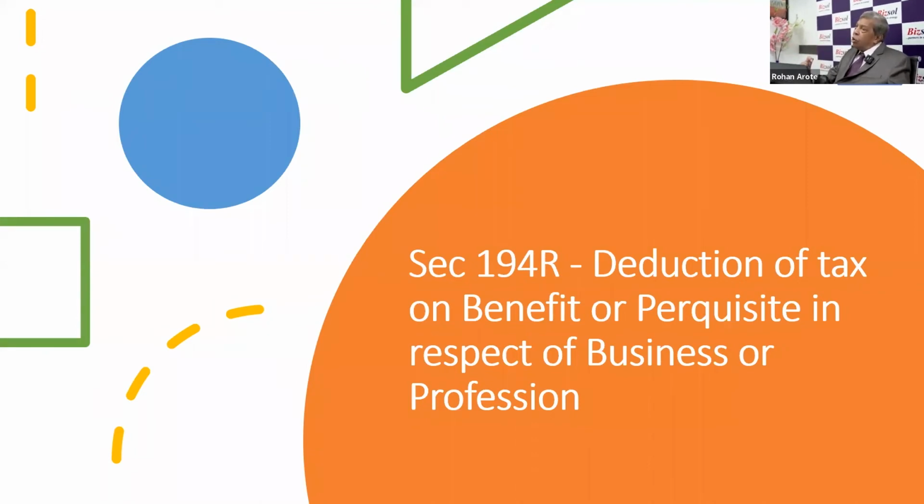Whether that $500 as it is, which has been given to him, will be covered under 194R. Sir, if the company has paid $500 to him without asking for reasons or giving details, then in my opinion, that will be treated as a value of perquisite given to him, and on that amount, TDS will be deducted. That is one point.